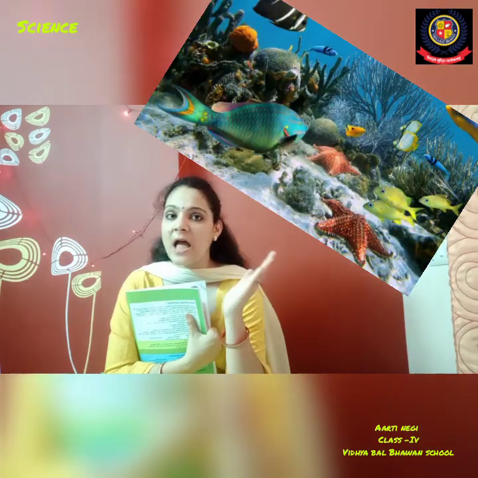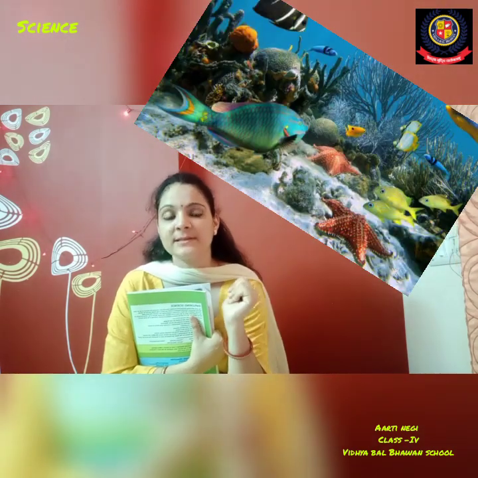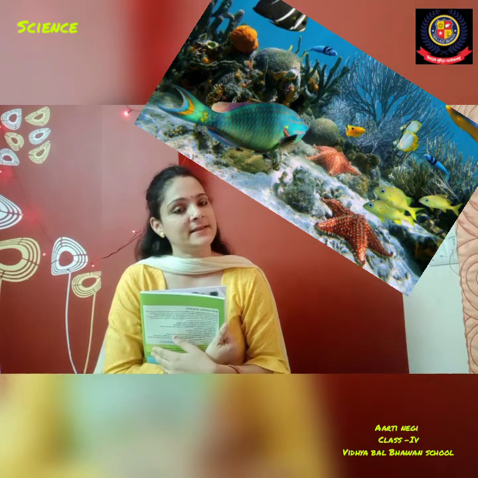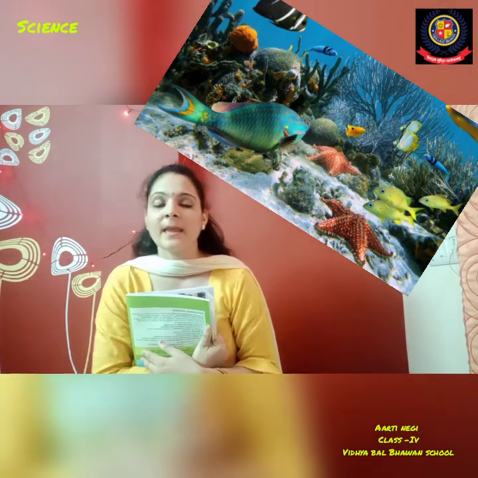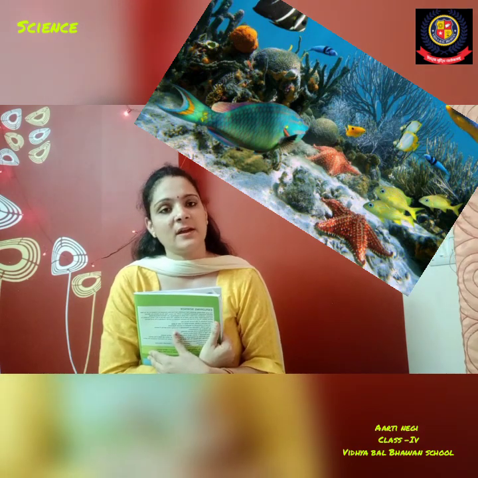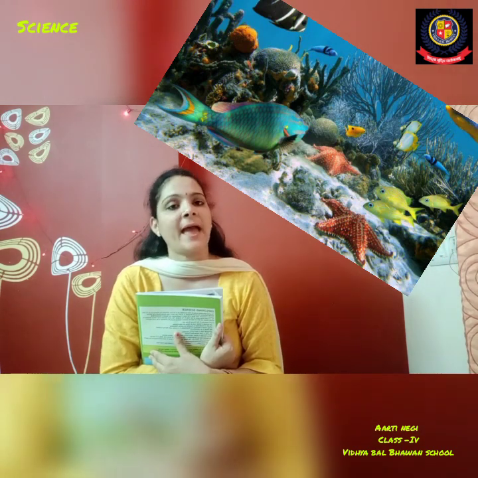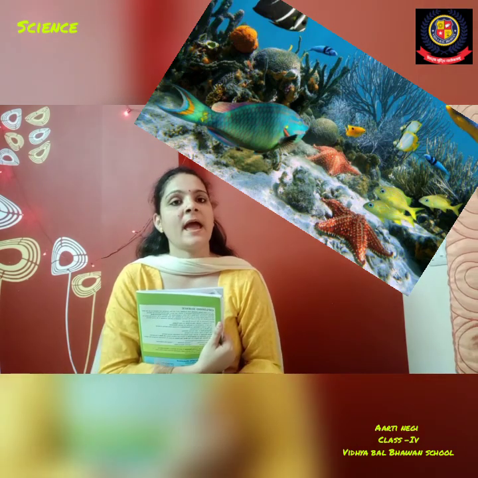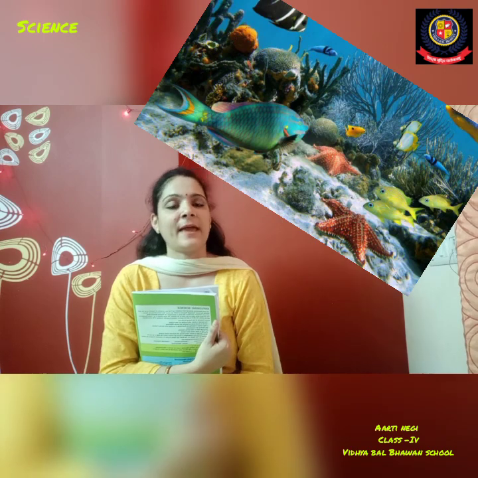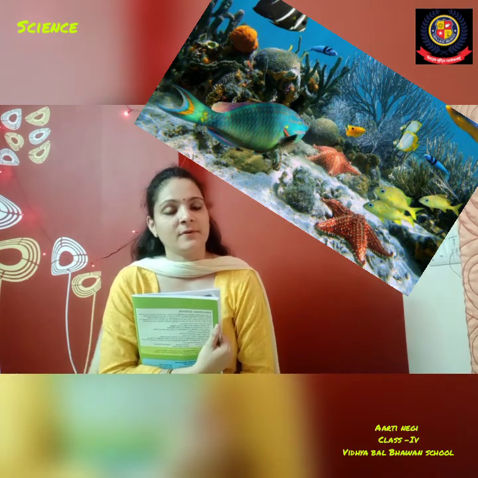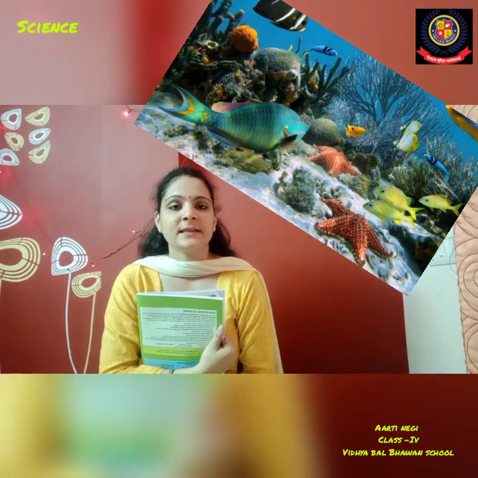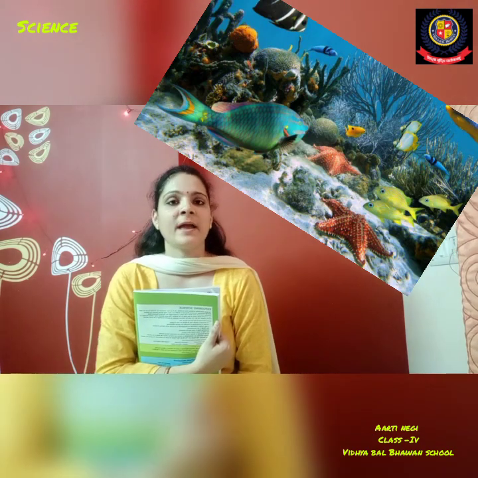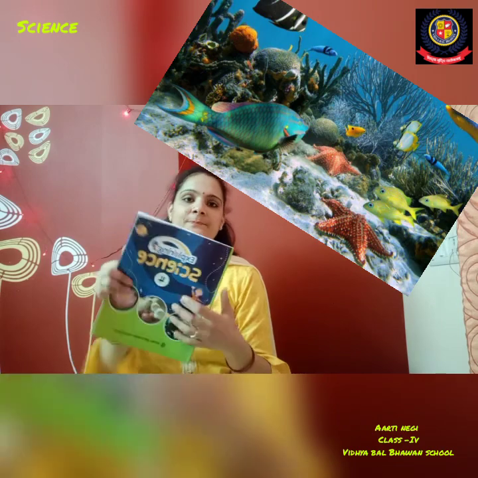Now students, come to our next topic. Again, very interesting kinds of animals, the aquatic animals. Already I have told you the term aquatic. Aquatic means living in water. Means the animals that live inside the water are called aquatic animals, like fishes, dolphin, whale, seahorse. These are the examples of aquatic animals.